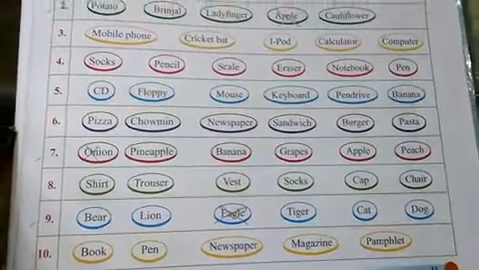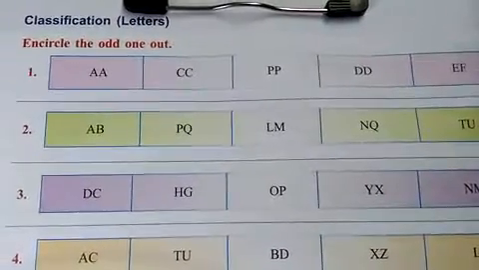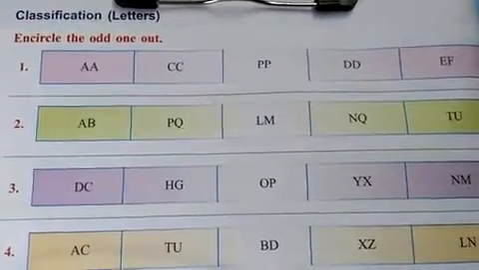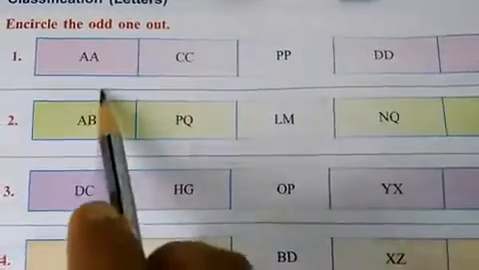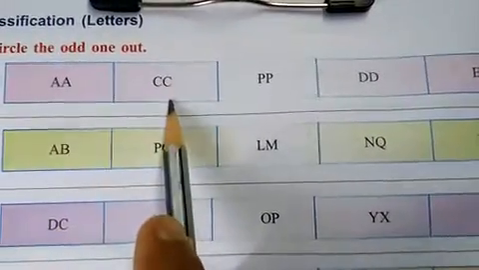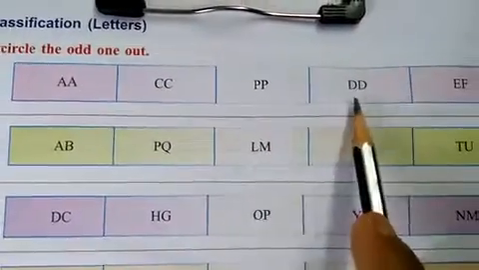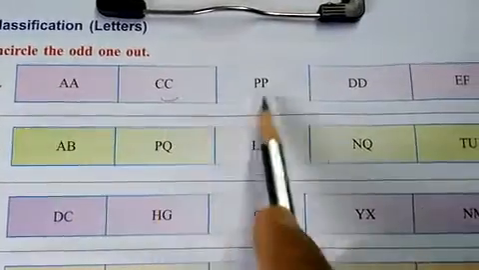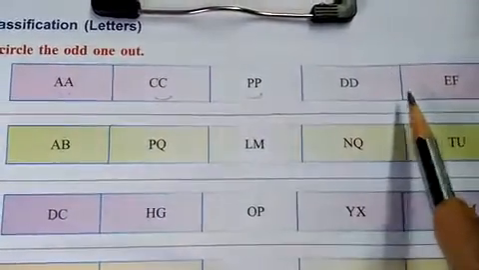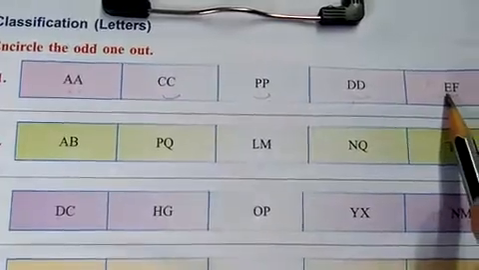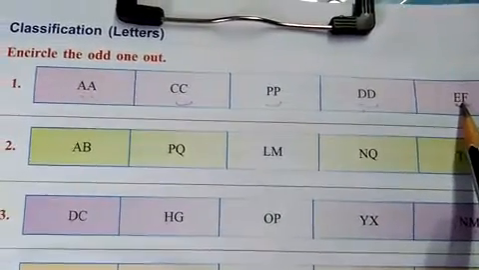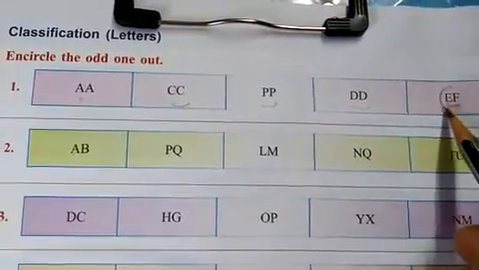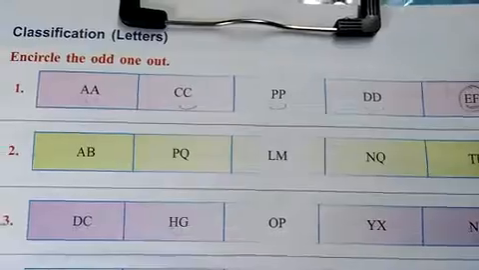Now turn the page. Classification, letters. Encircle the odd one out. Look at this first one. Double A, double C, double P, double D. All the letters are doubled. Here it is not double E, here it is E and F. So this is the odd one. That's why we encircle this odd one.